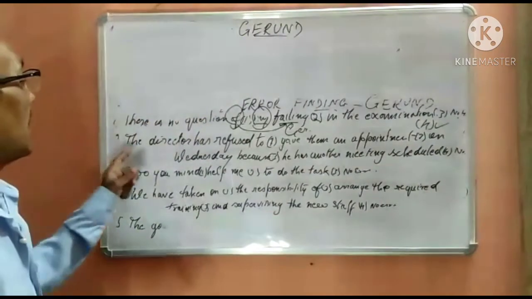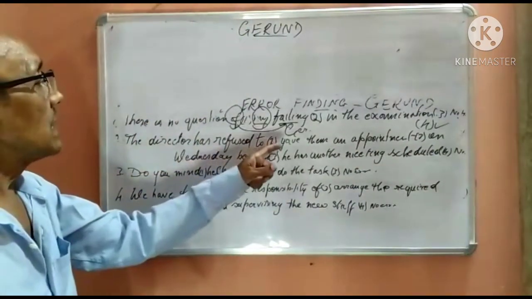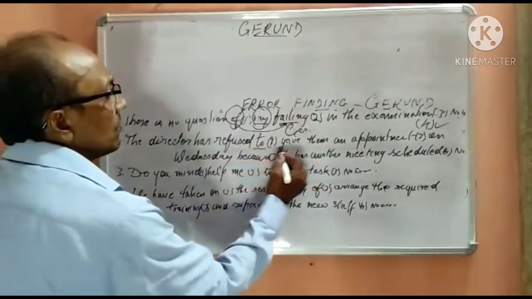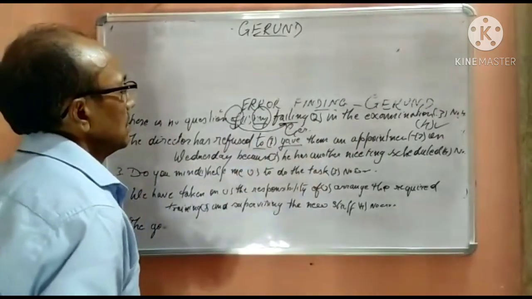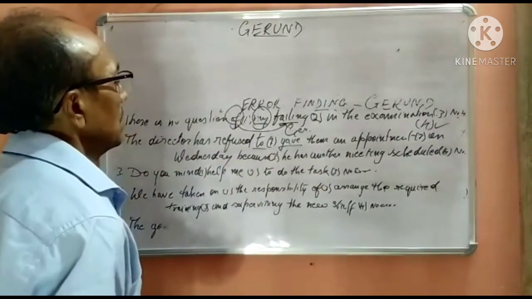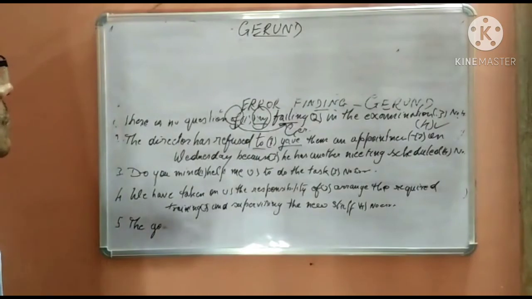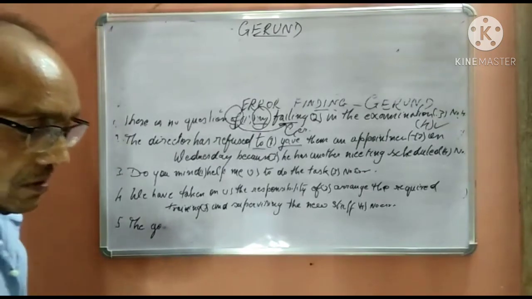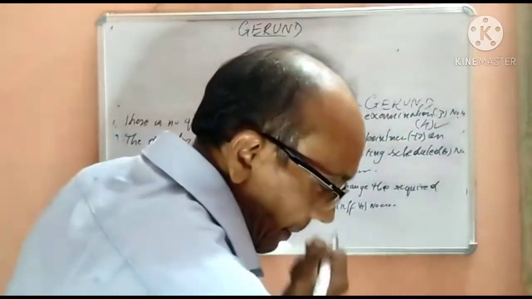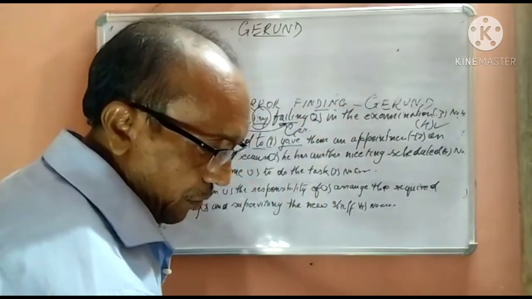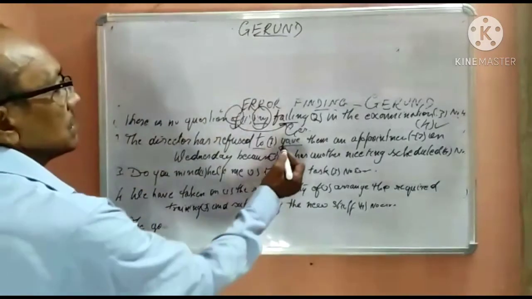Now next question. The director has refused to give them an appointment. Now, to give, very typical. So here it is simple to give.